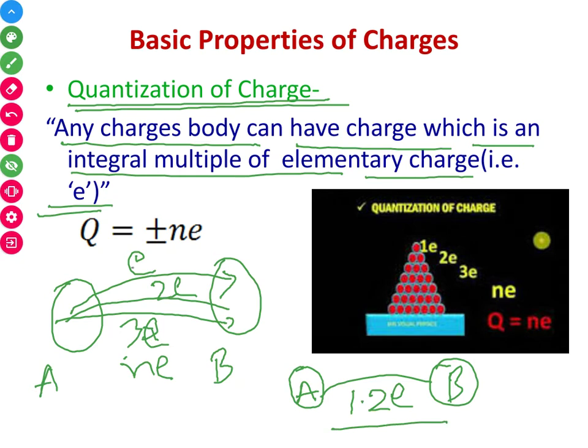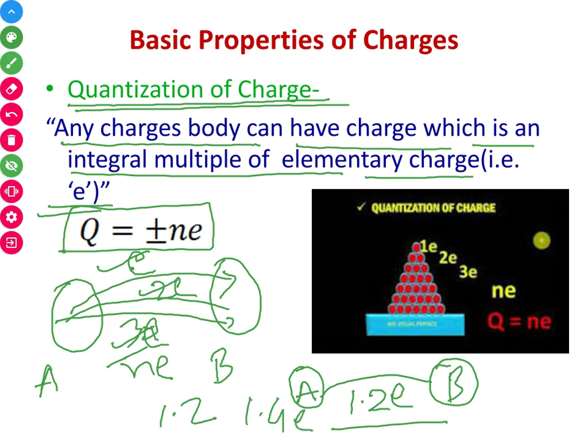Either one, two, or an integral multiple of electrons can be transferred from one body to another. You cannot transfer 1.2 electrons or 1.4 electrons like this. So this is the quantization.